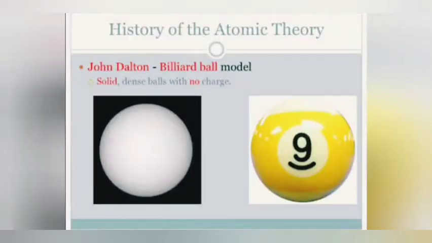By the structure proposed by Dalton's theory, on the left side you see the structure of an atom as a white sphere, whereas on the right side you see a billiard ball. Both look very similar to each other. That is why his theory is also called the billiard ball theory. So it was a solid dense sphere with no charge, but it failed. Let's see what the reasons were.